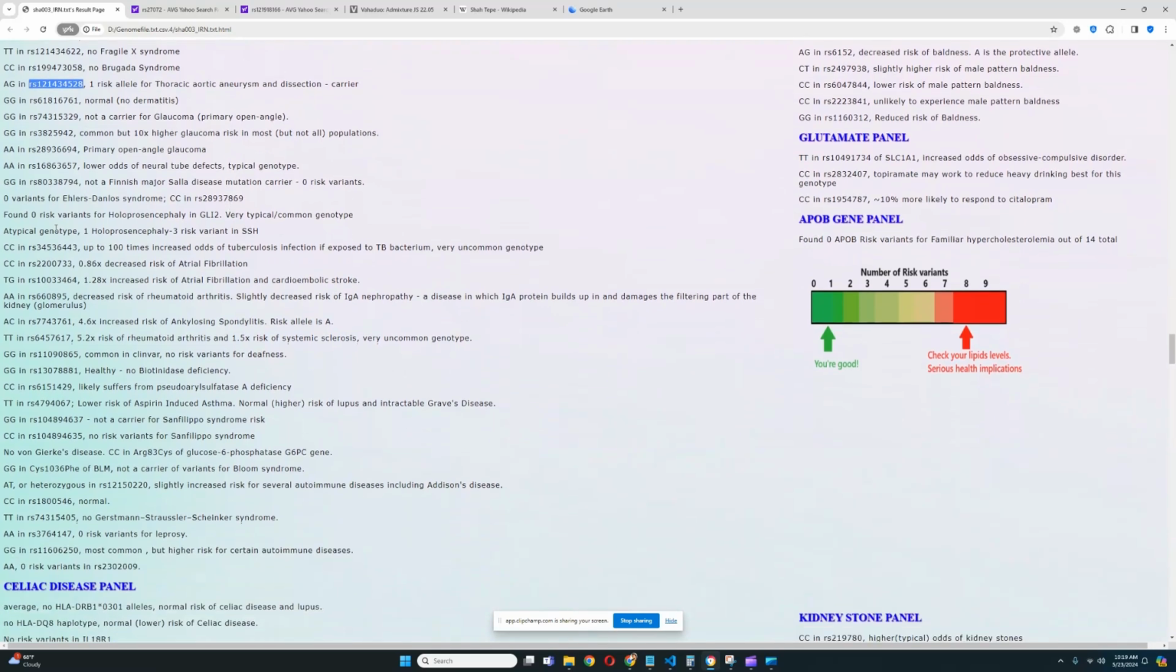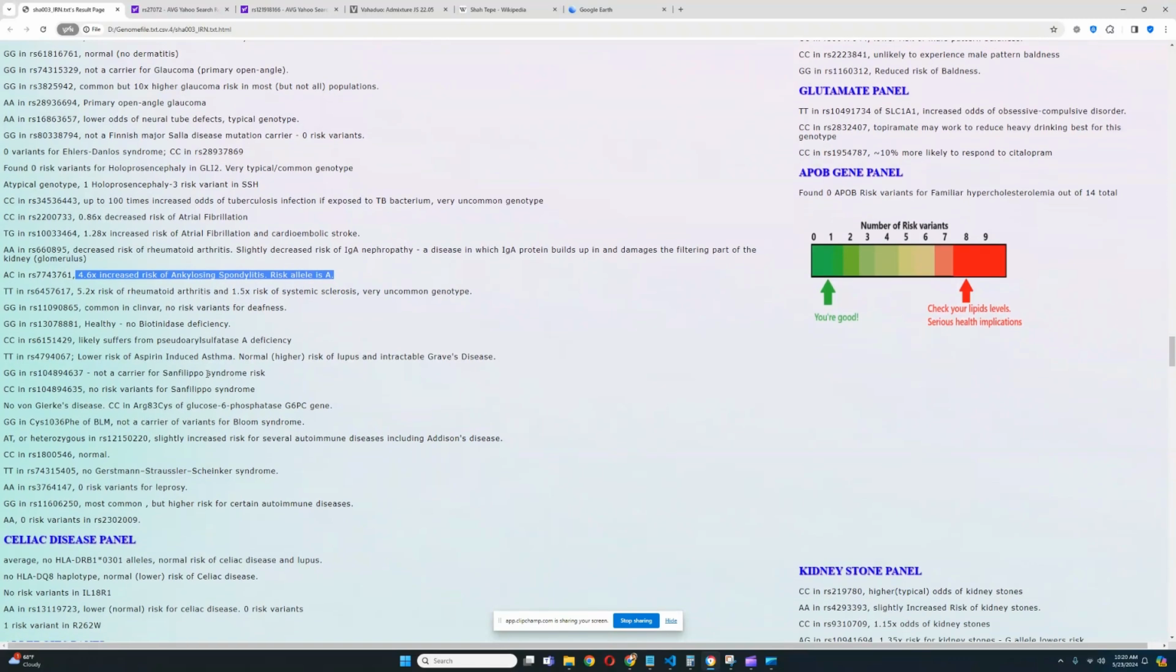They have an atypical genotype, a holoprosencephaly 3 risk variant in SHH. Once again, I feel like that's a miscall. They have a genotype that leads to up to 100 times increased odds of tuberculosis infection if exposed to tuberculosis bacterium. Very uncommon genotype. Once again, I feel like that is a miscall. 5.2 times increased risk of rheumatoid arthritis. Typical stuff. This is not a miscall. You see, this right here is most likely genuine because I'm seeing this a lot. And 4.6 times increased risk of ankylosing spondylitis. This is probably genuine as well.